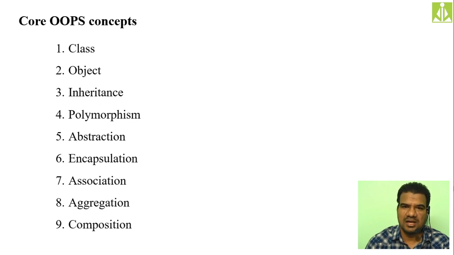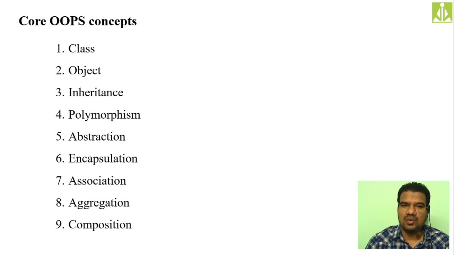The three bottom concepts, that is association, aggregation, and composition, we have not discussed in our previous class. Actually, I forgot to explain those things over there. We simply went to the next slide, so no issues. Many students raised that point in comments as well as they texted me personally, so definitely we will discuss these three things over here.